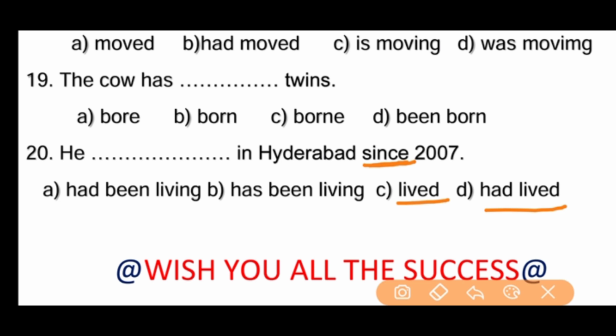Because still he is living in Hyderabad, the action started in the past and is still going on. The subject is singular. He has been living in Hyderabad since 2007. So still he is living there. So it is present perfect continuous tense. Has been V1 ing form, living in Hyderabad.